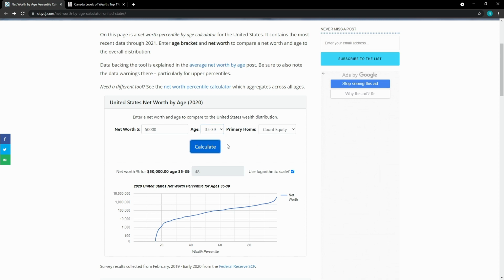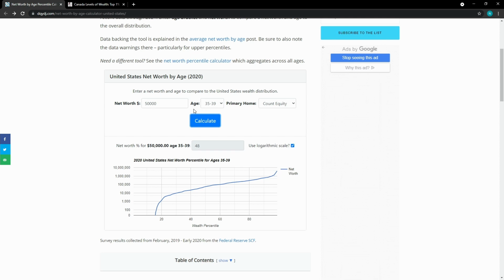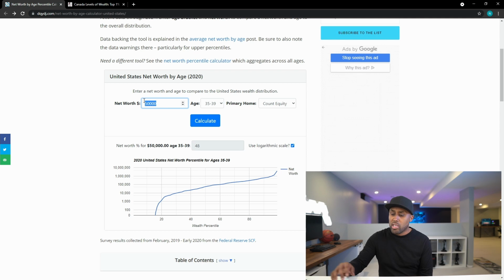So let's calculate this. Essentially what this calculator does is it takes your net worth, your age, your home equity, and then it compares it to, I guess, everyone else that did the survey. And then it tells you at which percentile you're in. So you are slightly below 50% of the population that did the survey. But let's play around with this and say, you know what, 100,000. Let's see what that gives you. 100,000 gives you that 60%, right? That's pretty good. And let's just keep moving up this chart here.